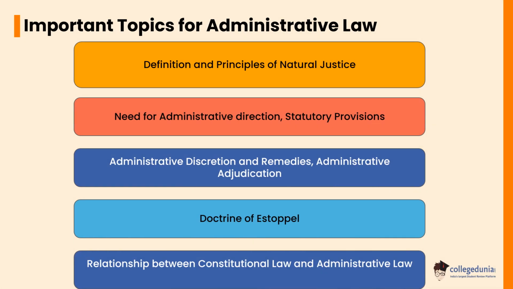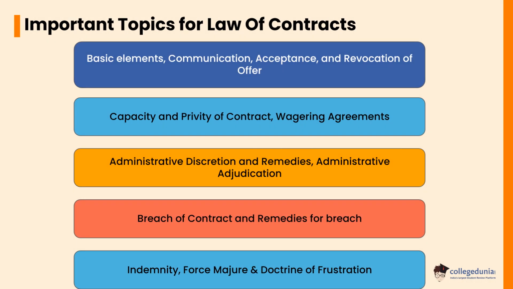Definition and principles of natural justice, need for administrative direction, statutory provisions, administrative discretion and remedies, administrative adjudication, doctrine of estoppel, relationship between constitutional law and administrative law. Let's check the important topics for law of contracts. Basic element: communication, acceptance and revocation of offer, capacity and privity of contract, wagering agreement, administrative discretion and remedies, administrative adjudication, breach of contracts and remedies for breach, indemnity, force majeure and doctrine of frustration.